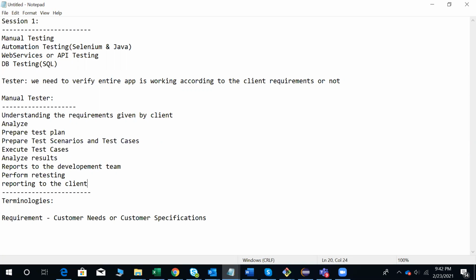So these are all the manual testers' responsibilities. If you have 3 to 4 years or 4 to 5 years of experience, these are all the responsibilities of a tester. If you have any gap, you can keep that, and it depends on how much level of knowledge you have.